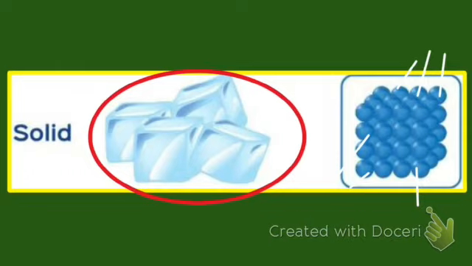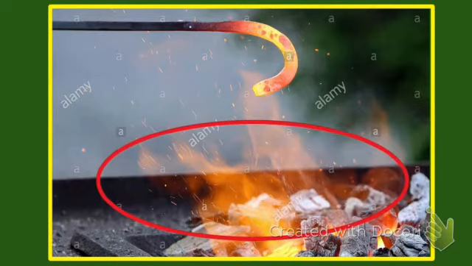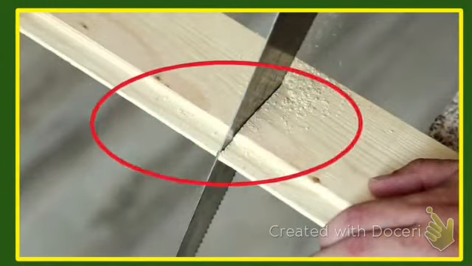Solids have fixed mass and volume. The size of a solid changes only on heating, on cooling, on breaking or cutting.